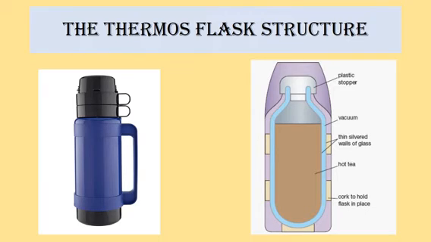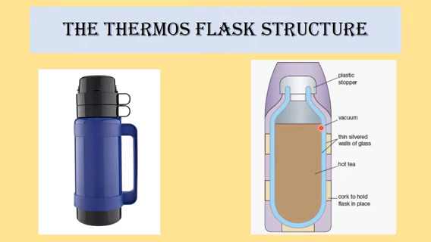Already we learned the three ways of heat transfer. So here we are discussing how we are reducing the heat transfer in the thermos flask, because we get the hot tea whenever we need. When we are taking it from the flask, the tea will be very hot. Then how are we keeping it? A normal bottle, we can't keep very hot, so it will become cold. So here it is not happening. So what is the structure of this flask? We are discussing that. So this is the hot tea inside it.